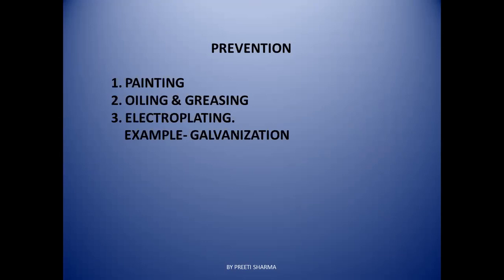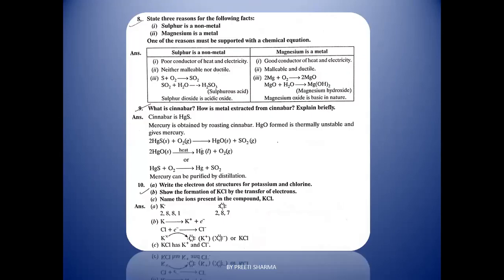And in case, instead of zinc, if we want to use tin, the process is known as tinning. If you want to use chromium instead of zinc, that is called chromizing. But the most important process is the coating of zinc on iron metal, which is very important for us to know, right? Galvanization. Here I'll discuss some questions with you.